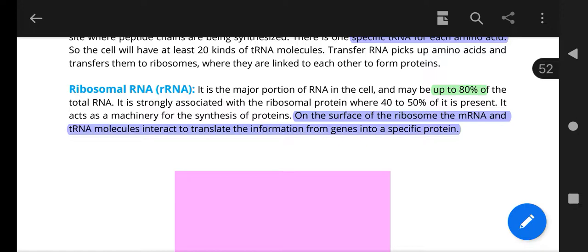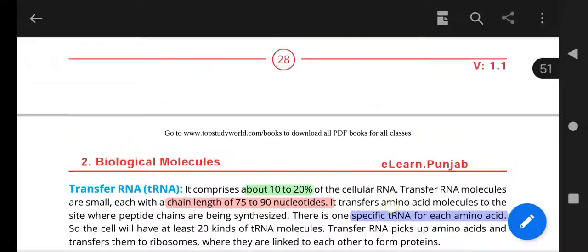Then we discussed pyrimidines and purines, which are single-ringed and double-ringed bases. After that we discussed RNA transcription, translation, and the types of RNA: messenger RNA, transfer RNA, and ribosomal RNA. Ribosomal RNA is maximum, then transfer RNA, and then messenger RNA.